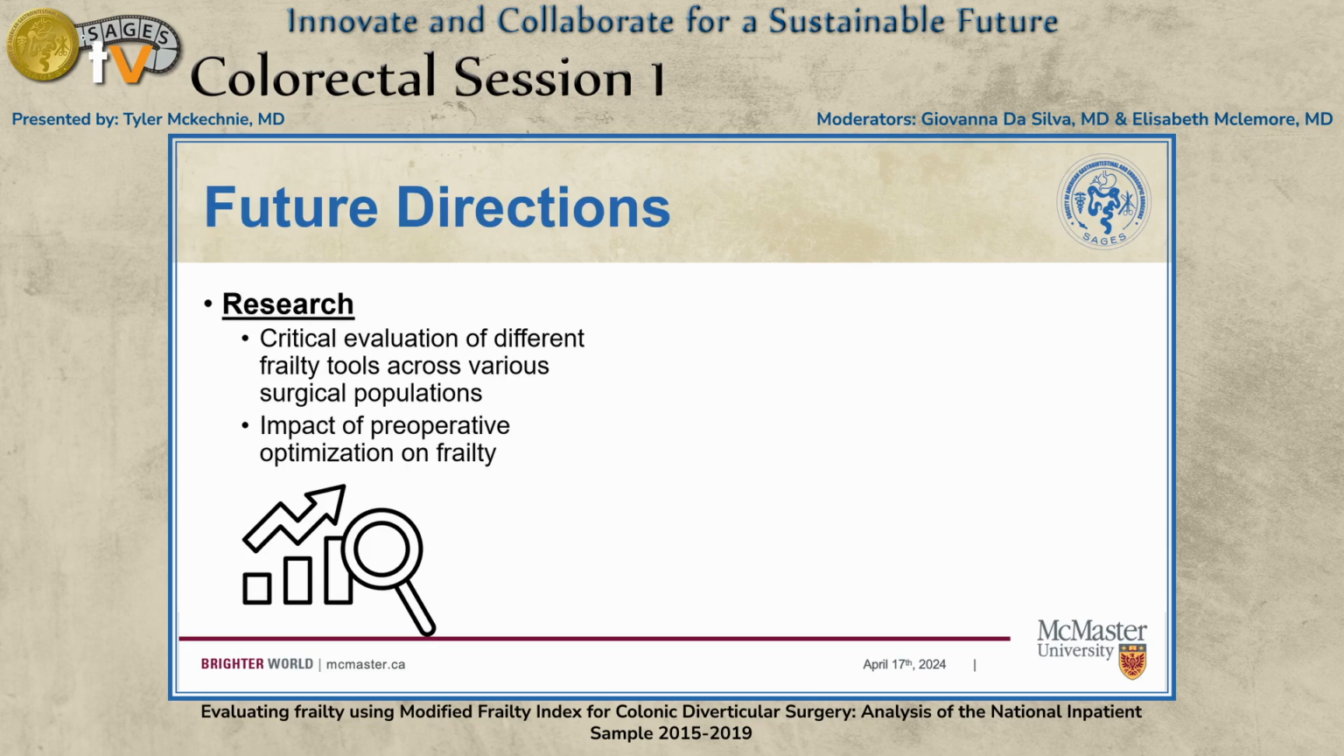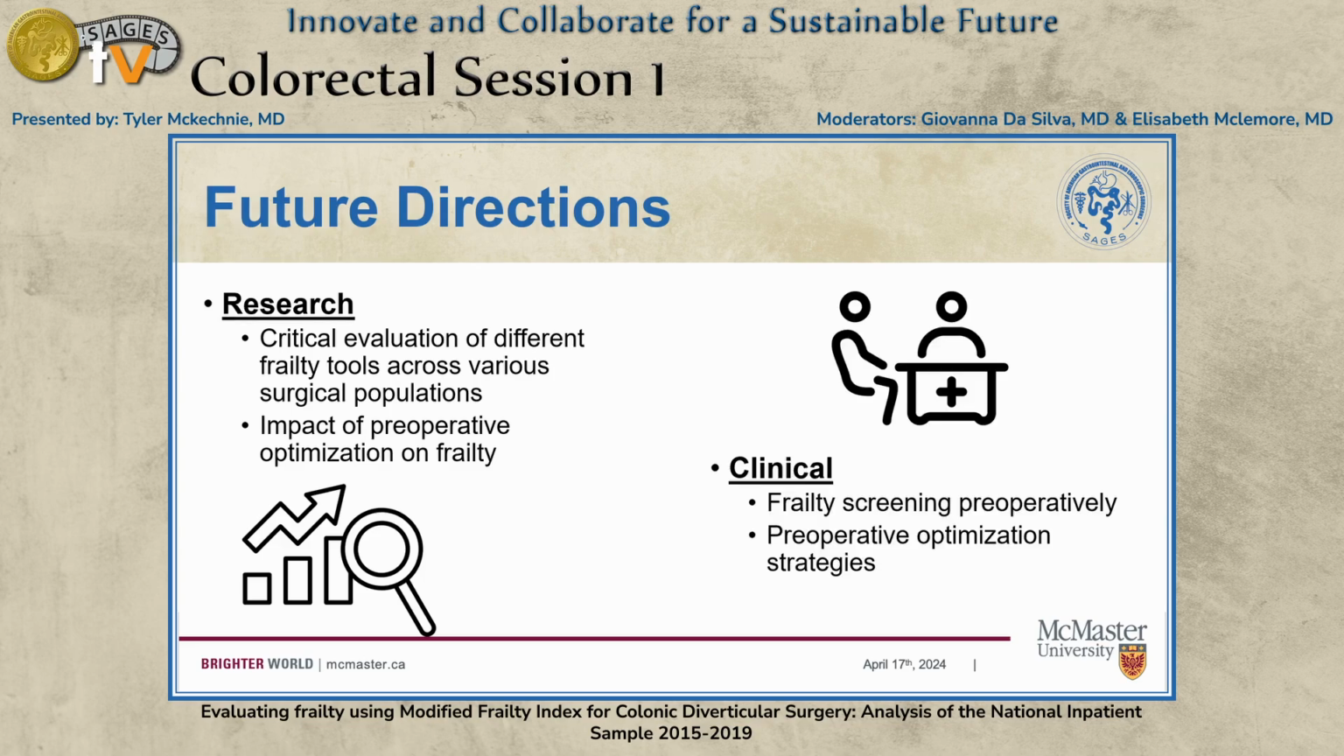In terms of future directions from a research perspective, I hope that future studies can critically evaluate our current frailty indices that are available to potentially identify an optimal index, and then subsequently further large prospective studies evaluating preoperative optimization and its impact on frail patients, I believe is necessary. Clinically, I think that surgical residents and surgeons should continue to screen for frailty in their preoperative clinics and hopefully subsequently implement pragmatic and cost-effective preoperative optimization strategies for these high-risk patients.